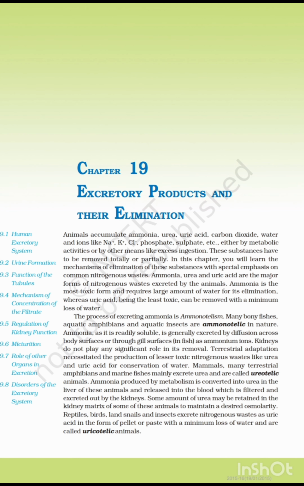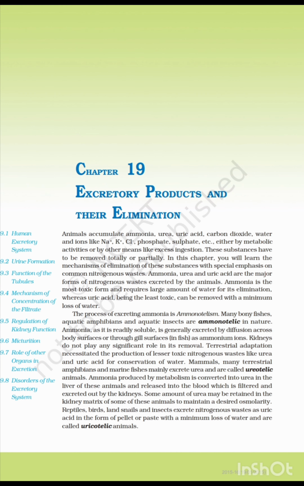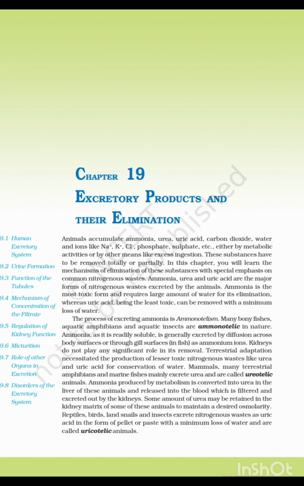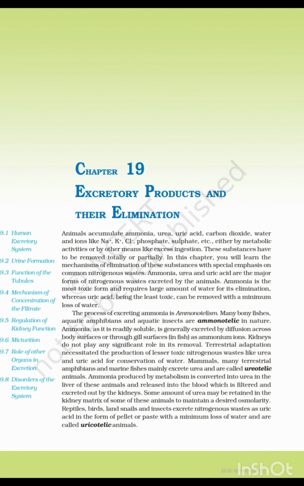Question number 2. What is ammonotelism? A. Animals who excrete ammonia. B. Animals who excrete urea. C. Process of excreting ammonia. D. Process of excreting urea. Answer C. Process of excreting ammonia.